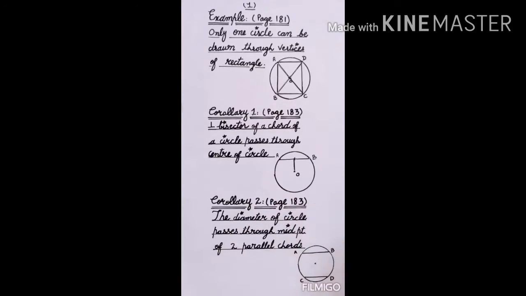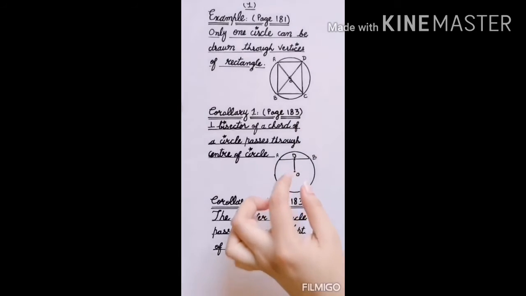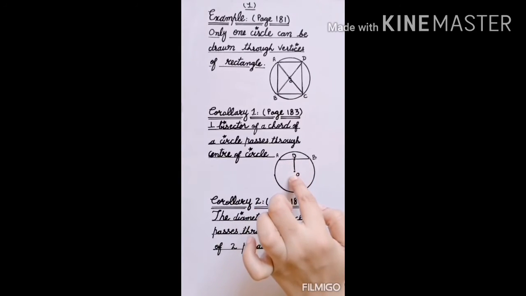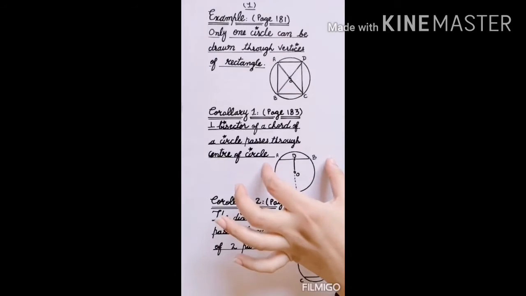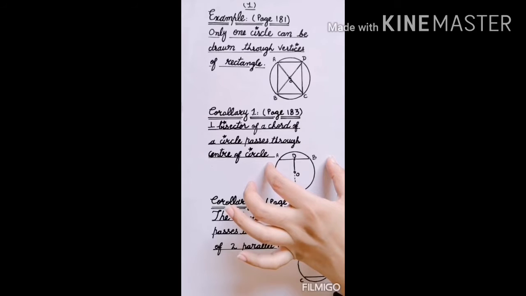Okay, so AB is any chord and you draw the perpendicular bisector. Suppose that this OD is the perpendicular bisector. What they are saying is this perpendicular bisector must pass through the center. If you draw this perpendicular bisector long, you will prolong it, you will produce it, like this D, and suppose this point is E. DE is your perpendicular bisector on any chord. You are observing here that this perpendicular bisector is passing through the center of the circle, passing through the point O. So they are saying if you have a chord, the perpendicular bisector of this chord must pass through the center of the circle.